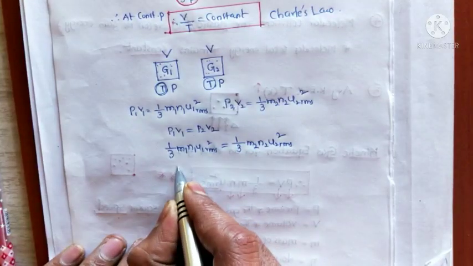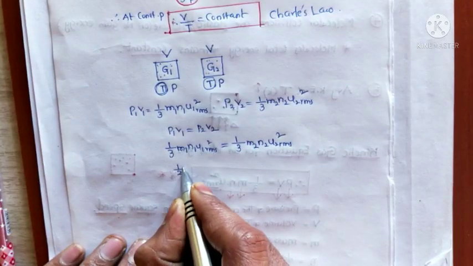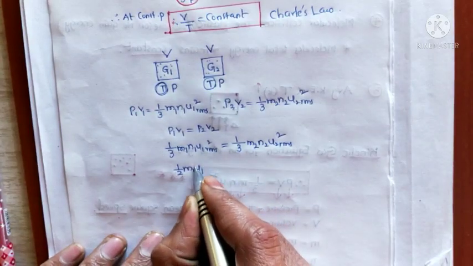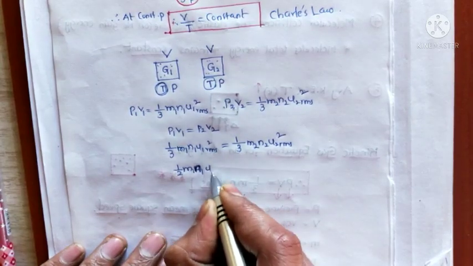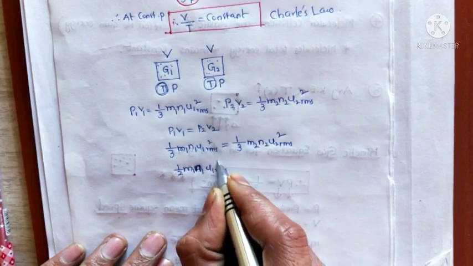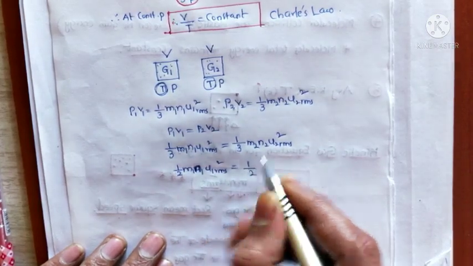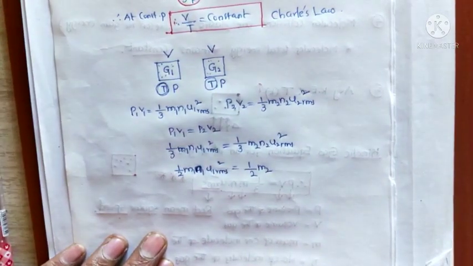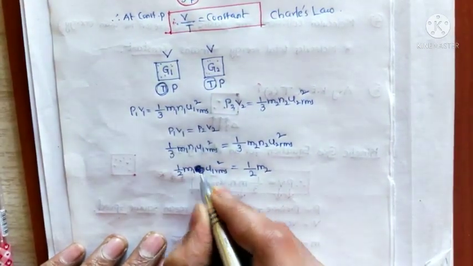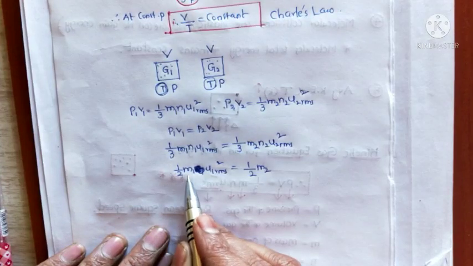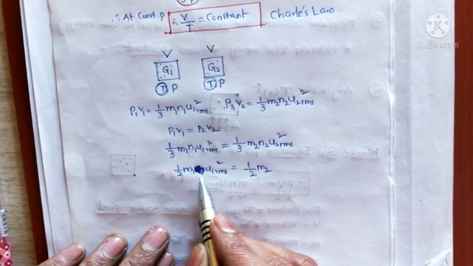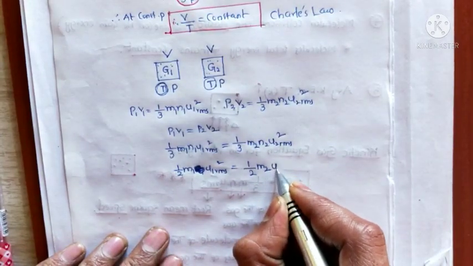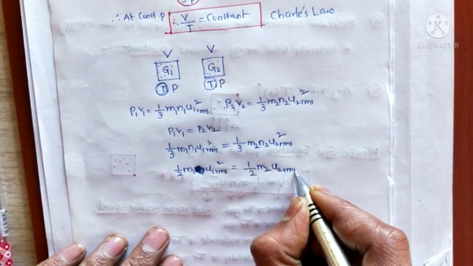So from this we can conclude that 1 by 2 M1 U1 RMS square equals 1 by 2 M2 U2 RMS square. Sorry, here not N1, just kinetic energy, which is 1 by 2 M U square.